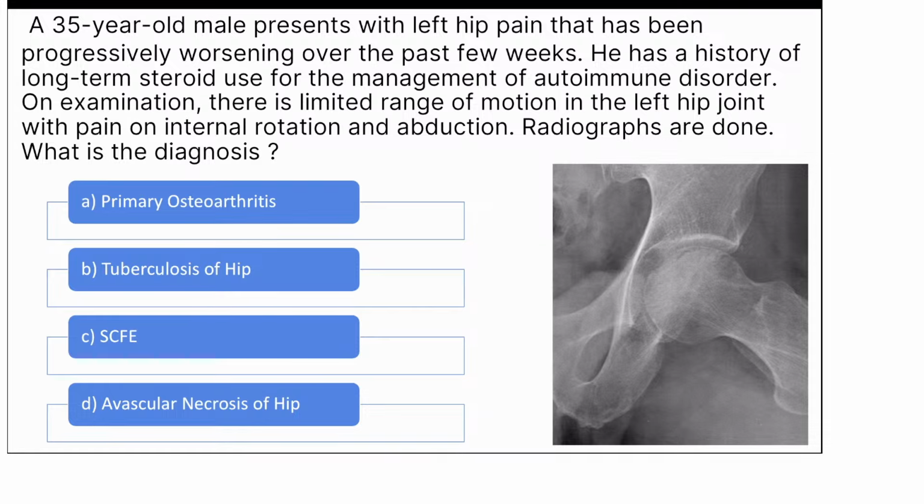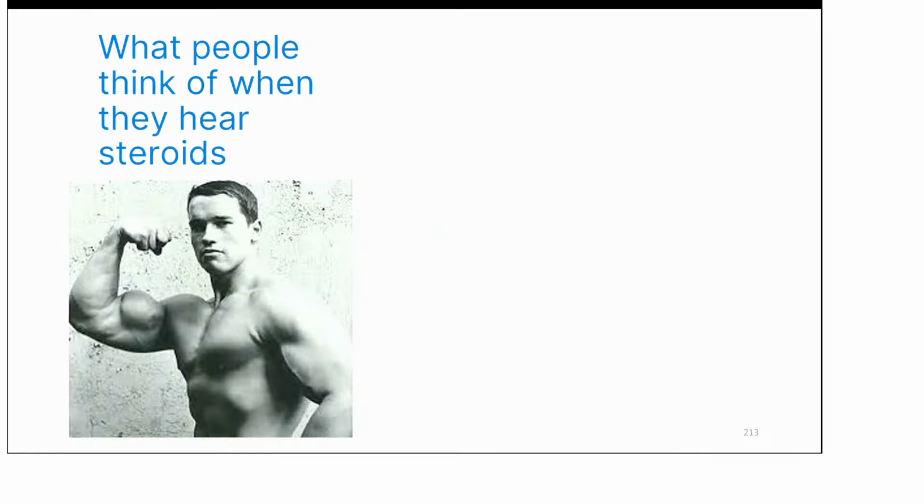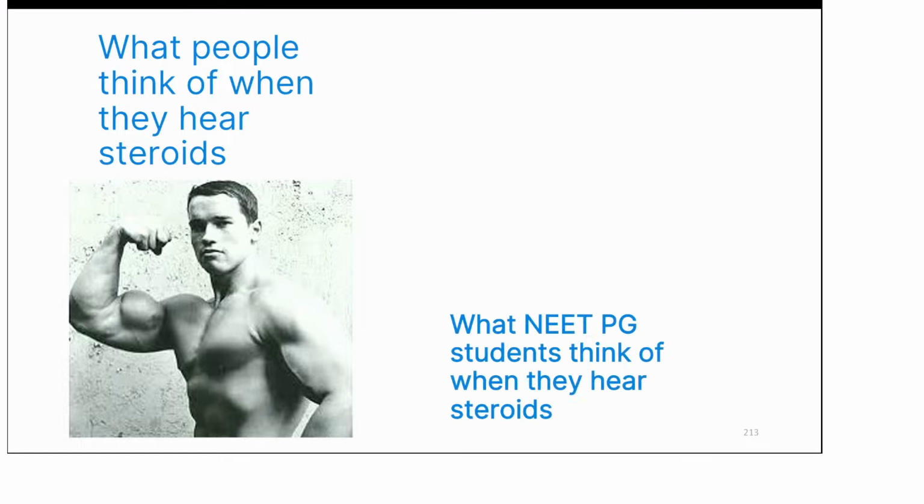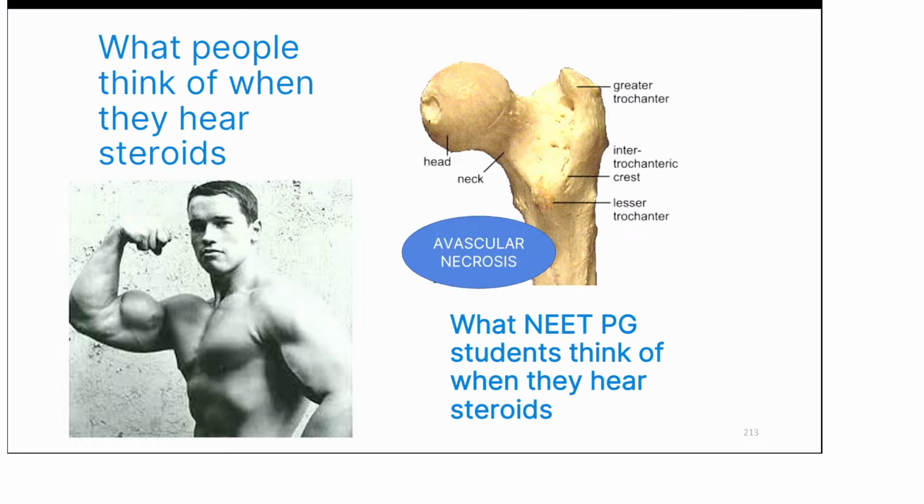Stardust also believes it's avascular necrosis of hip. Okay, I won't stretch too much here. The one thing I always tell students is whenever other people think of steroids, they'll think of muscle, body muscle or Arnold Schwarzenegger. But if a NEET PG student hears steroid and mainly an orthopedic question, always think of avascular necrosis.